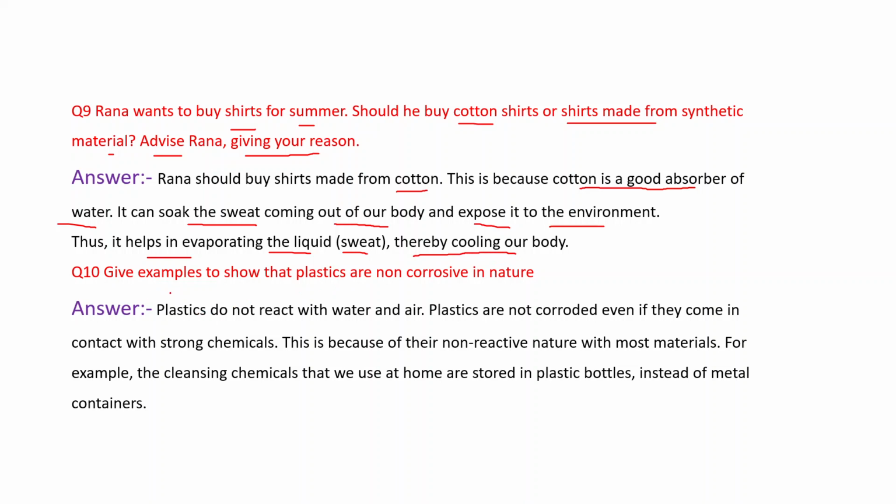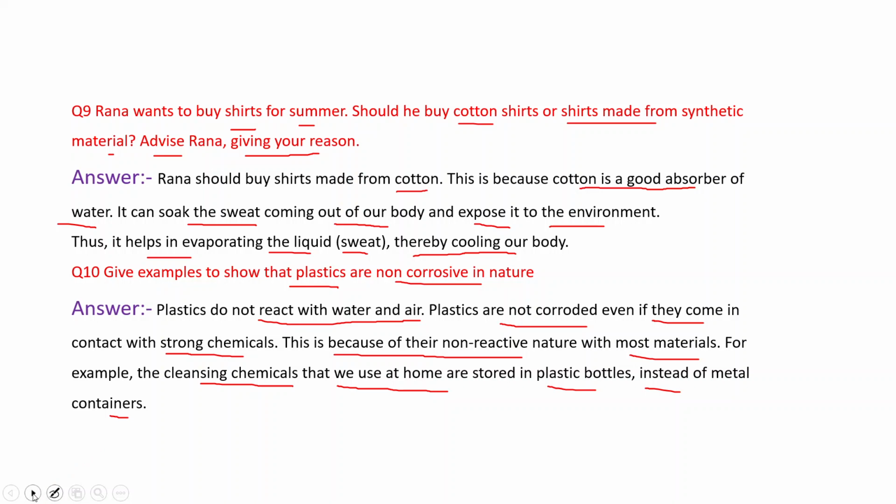Next one is giving examples. Give examples to show that plastics are non-corrosive in nature. So we can say plastics do not react with water and air. Plastics are not corroded even if they come in contact with strong chemicals. This is because of their non-reactive nature with most materials. For example, the cleansing chemicals that we use at home are stored in plastic bottles instead of metal containers.